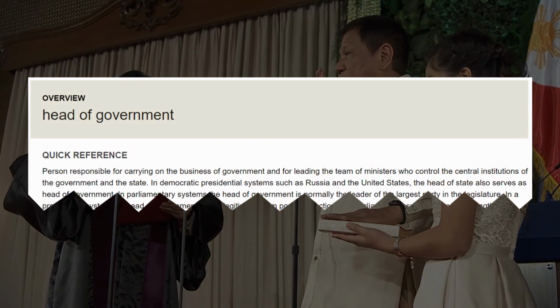As the Philippines has no monarch to represent the islands in international affairs, the task of being the head of state is also held by the head of government. According to Oxford Reference, the head of government is the person responsible for carrying on the business of government and for leading the team of ministers who control the central institutions of the government and the state.